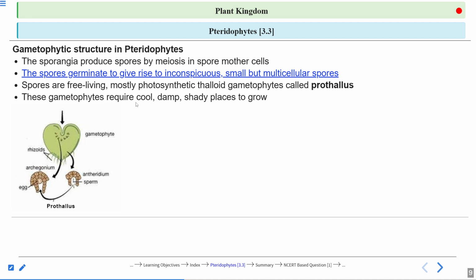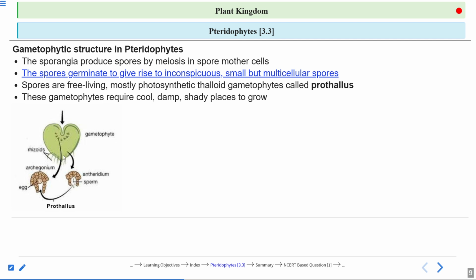And these prothallus require cool, damp and shady places. Now you understand why? Because the sperm has to be released from the antheridium and reach the archegonium. So the place is not very far away. See where the archegonium and the antheridium are. This arrow is coming from this particular point, meaning the archegonium is present here, and the antheridium is present at the lower surface.